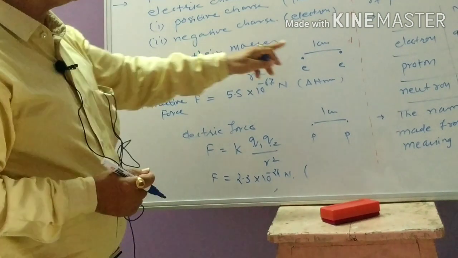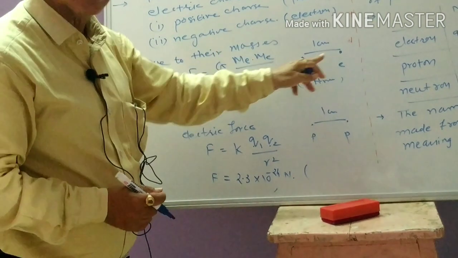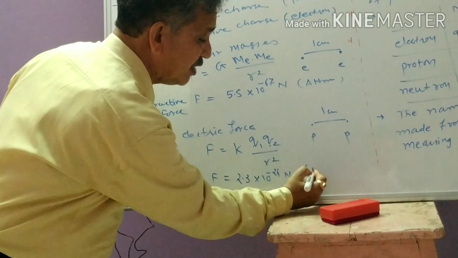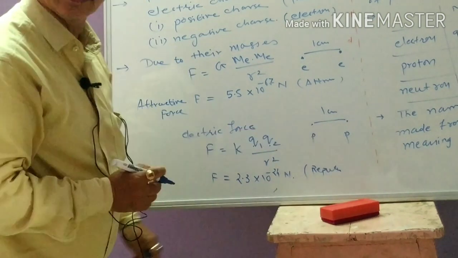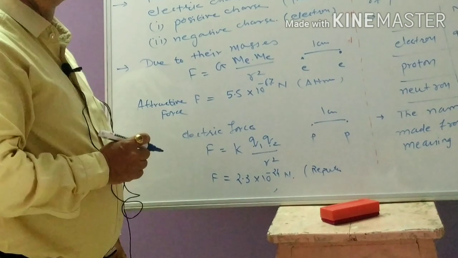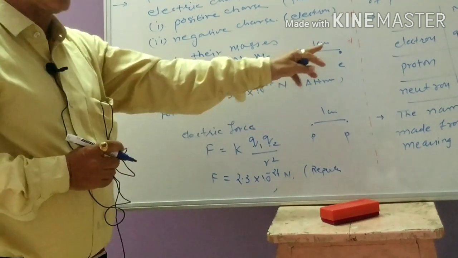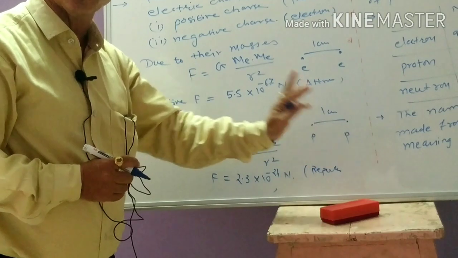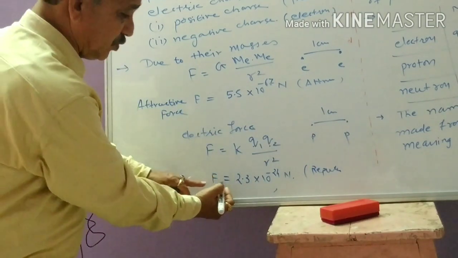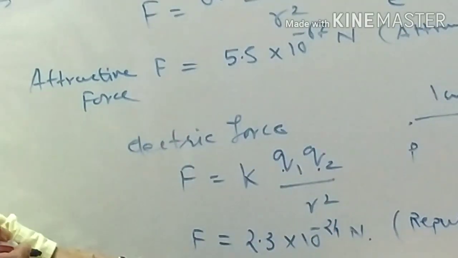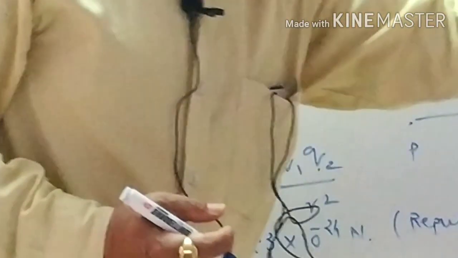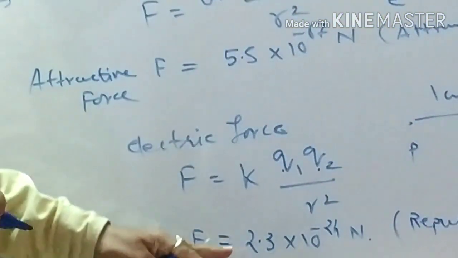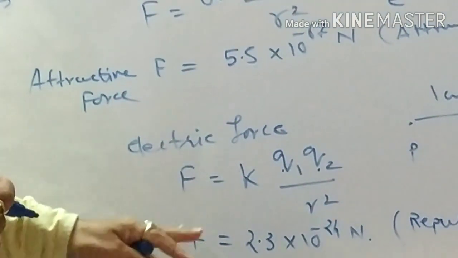But remember this electric force depends on the charges. If two electrons are there, then it is a repulsive force. Two protons are there, then again it is a repulsive force. So this says that between two electrons there is repulsive force, between two protons repulsive force, and this force is 2.3 into 10 raised to minus 24 Newton, and it is due to their charge. And this kind of force due to charge is the electric force.